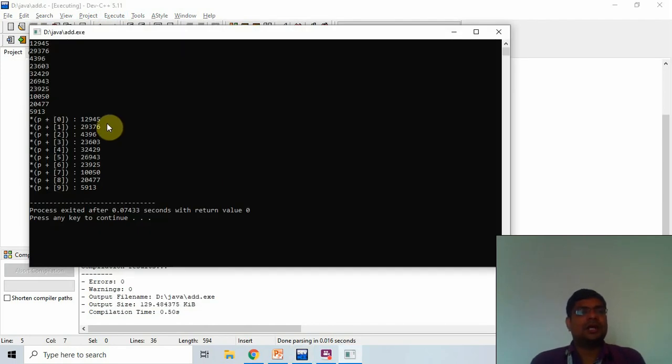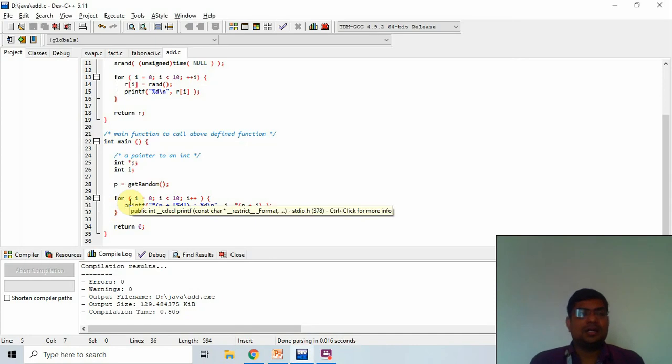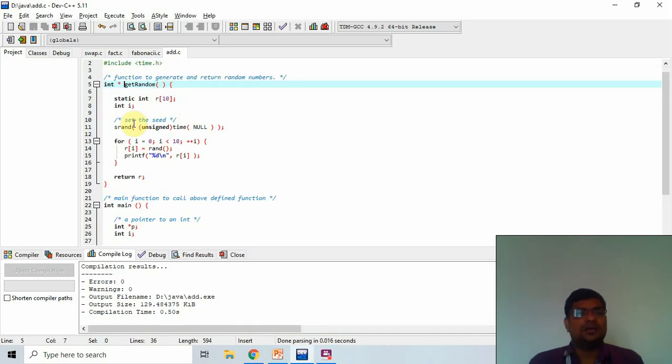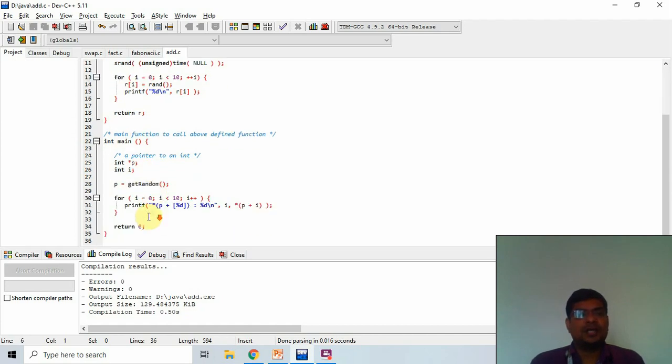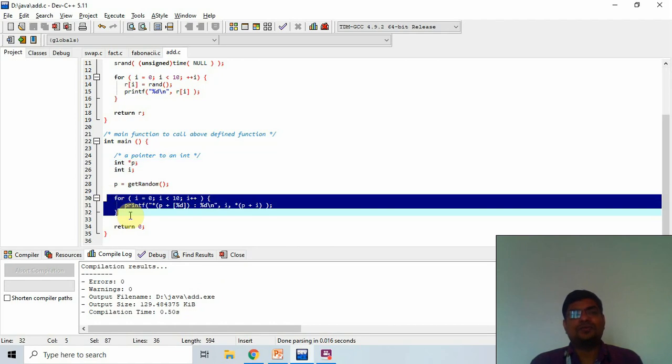So here I use the pointer as a function. I return a pointer from a function like that. So you use the asterisk symbol with the integer type, and I send the value of this r, which comes as the pointer. So now I store the r here. I call get random, which stores the value in the pointer. P is the pointer, so it stores the value. After that we perform this code. Okay.